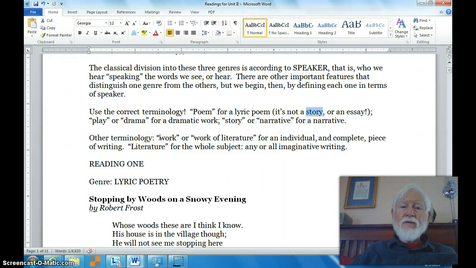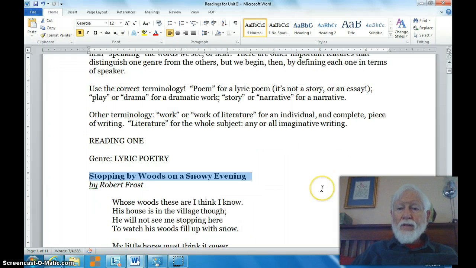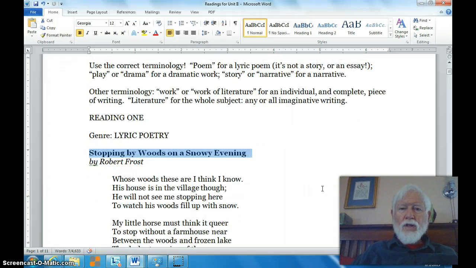Now, don't be confused if I refer during the course to the work or to the work of literature. That simply means an individual complete piece of literary writing, okay? So I might refer to Stopping by Woods on a Snowy Evening as a work. I might say, okay, the work that we are looking at this week is a poem by Robert Frost. All right. So if you see those terms, work of literature, don't be confused. We're just talking about the individual thing that we are reading. All right.